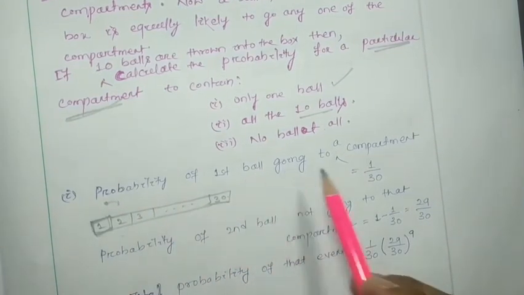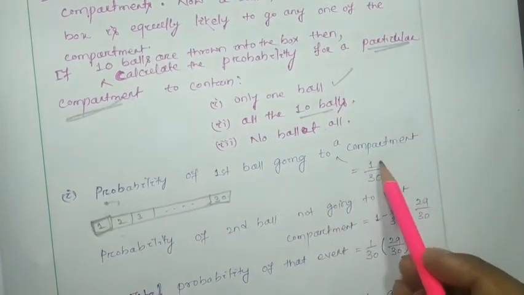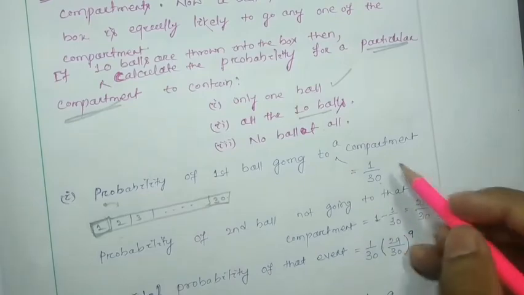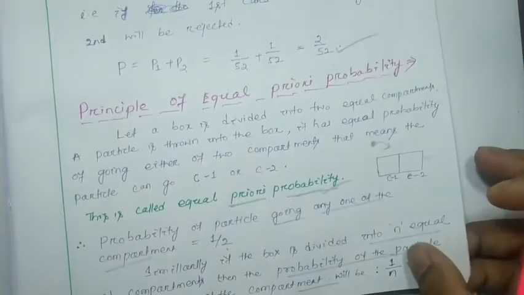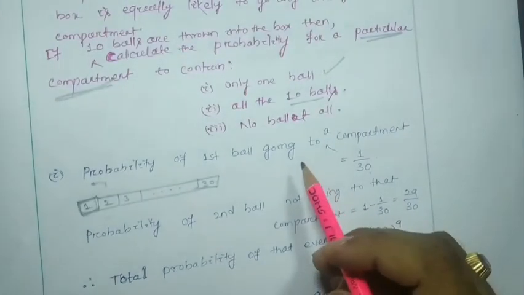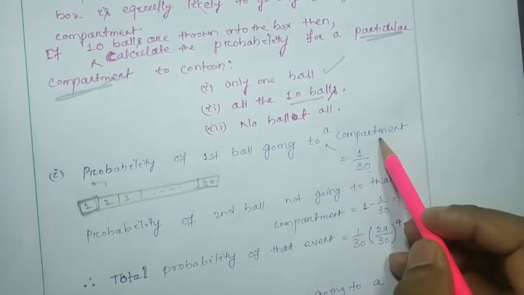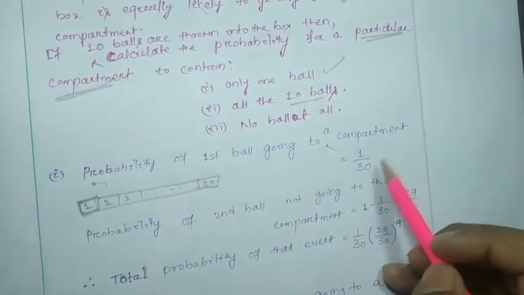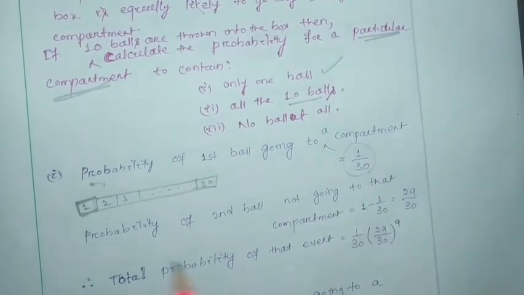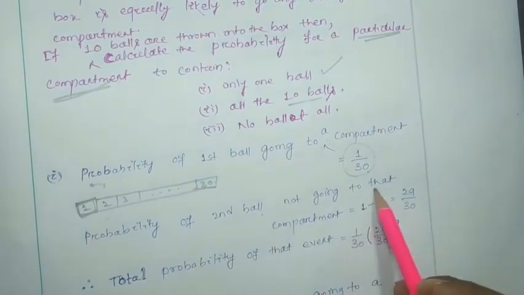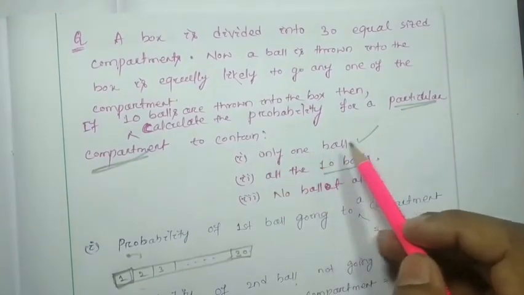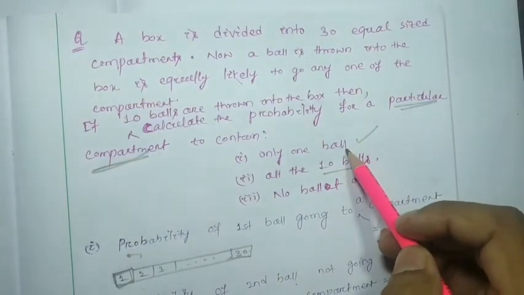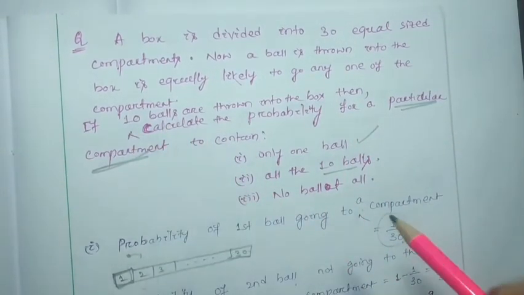The probability of the first ball going to a compartment will be 1 by 30, by the principle of a priori probability we discussed, 1 by n. The first ball is going to go to a compartment, any compartment, with probability 1 by 30. Now, the 10 balls are distinguishable.